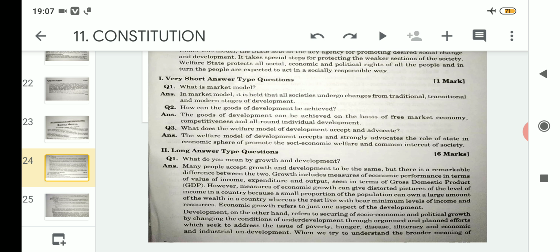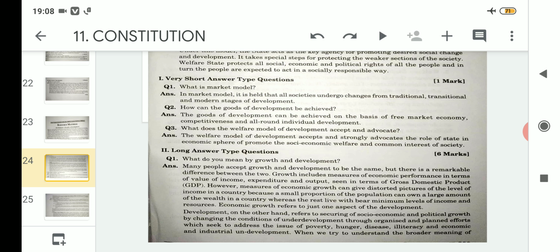However, measures of economic growth can give distorted pictures of the level of income in a country, because a small proportion of the population can own a large amount of wealth, whereas the rest live with bare minimum levels of income and resources. So economic growth refers to just one aspect of development.